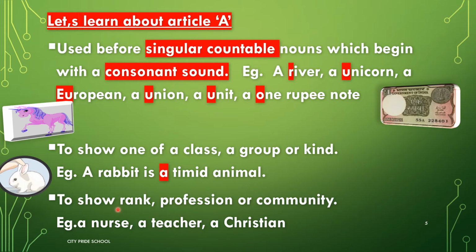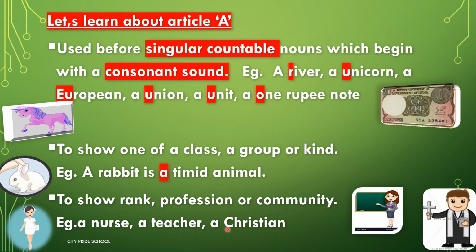Then we use a to talk about rank, profession or community. For example, a particular woman is a nurse, a teacher or a Christian. So this is the profession that they are into, and Christian is a community. So we'll use a before them.